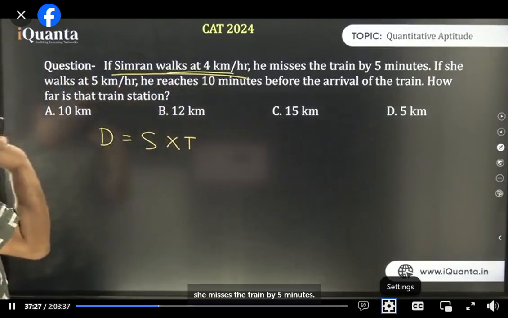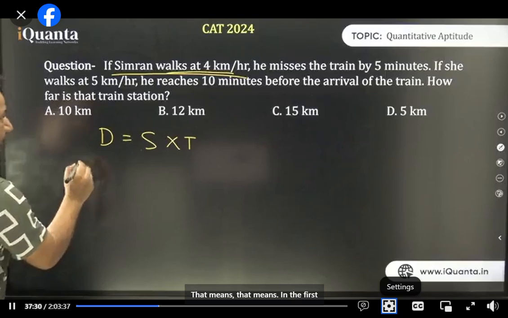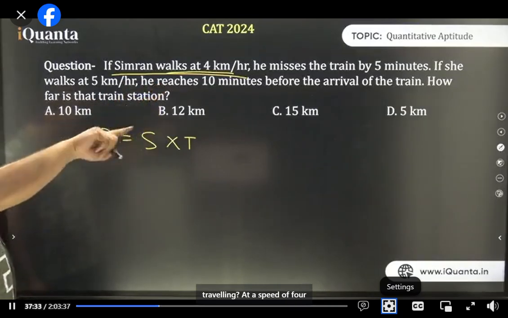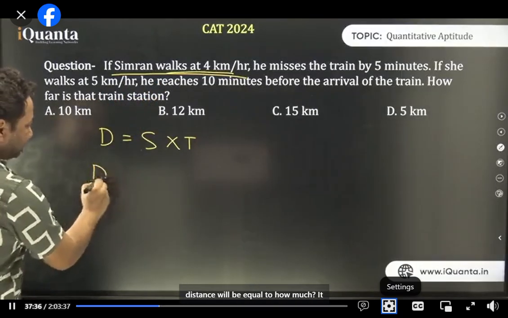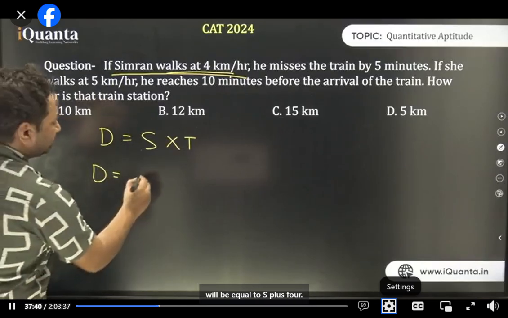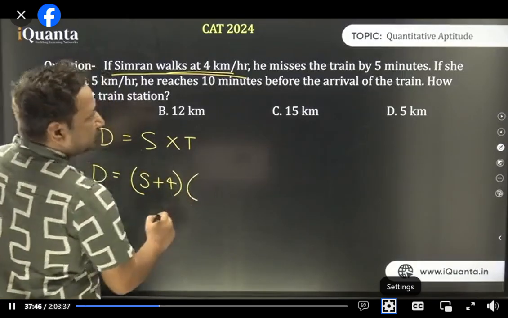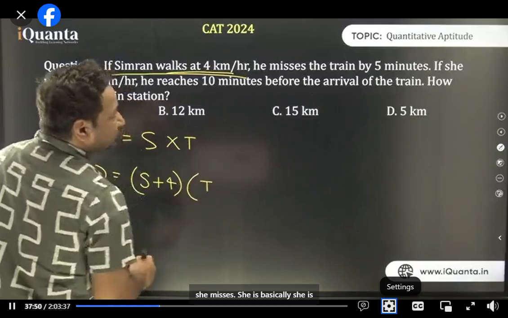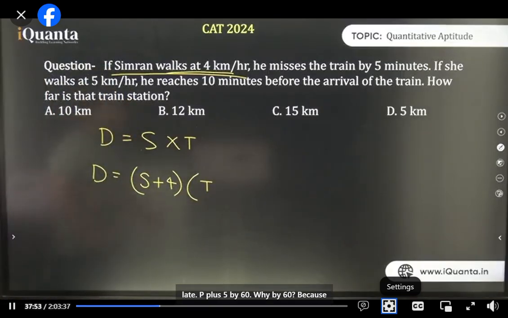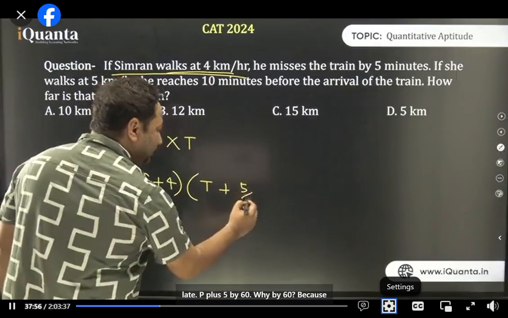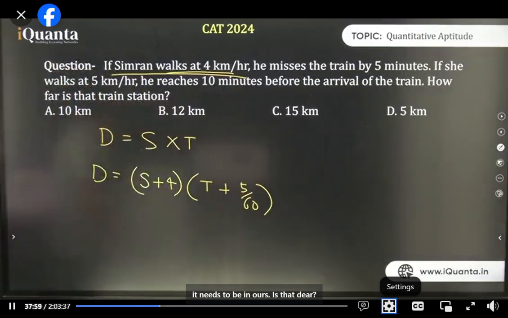She misses the train by 5 minutes. That means in the first case, where she's traveling at the speed of 4 km per hour, the distance will be equal to how much? It will be equal to s plus 4, and time will be equal to, she is basically late, t plus 5 by 60. Why by 60? Because it needs to be in hours. Is that clear?